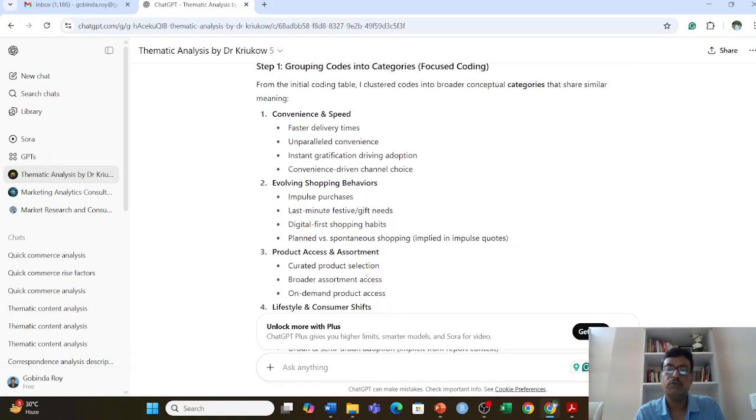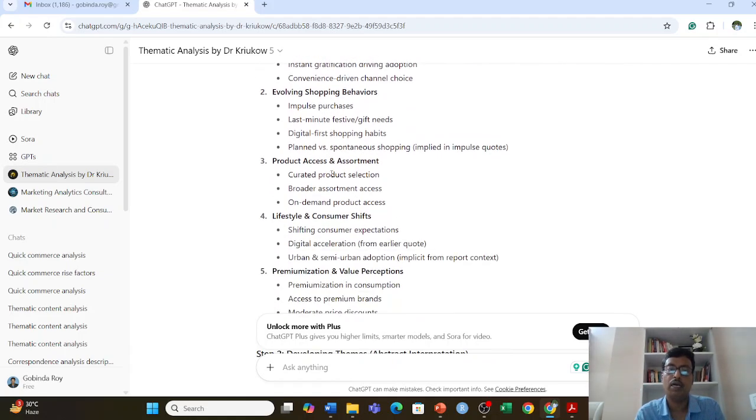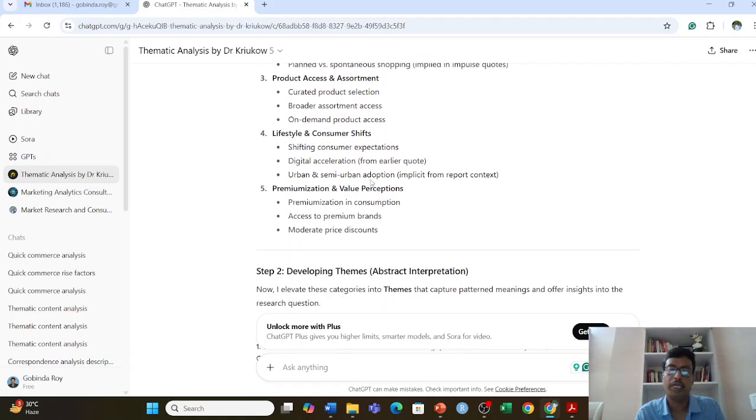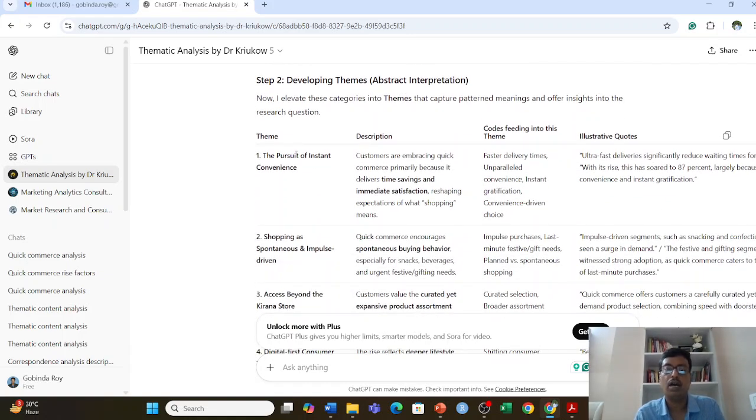Some of the focused coding categories they come up with are convenience, speed, evolving shopping behavior, and product access and assortment. These are the codes they develop very nicely. They come up with a theme, which you can see here: the pursuit of instant convenience. They give a description and the codes feeding into the theme, and they explain very nicely what the codes are.